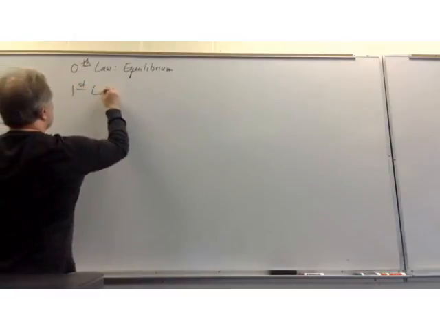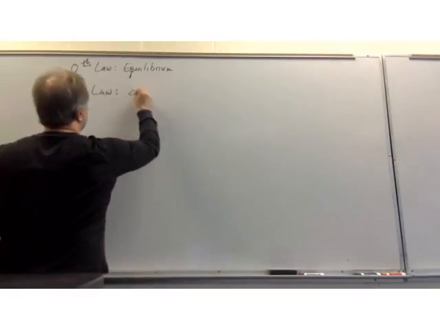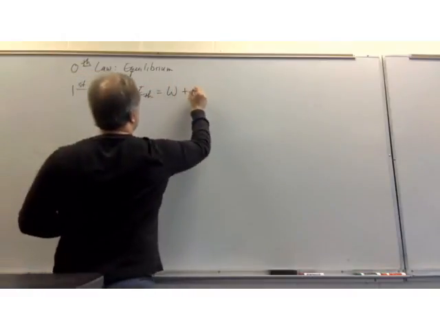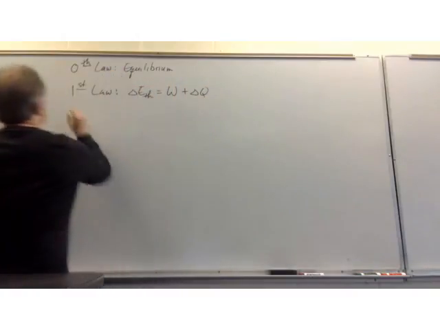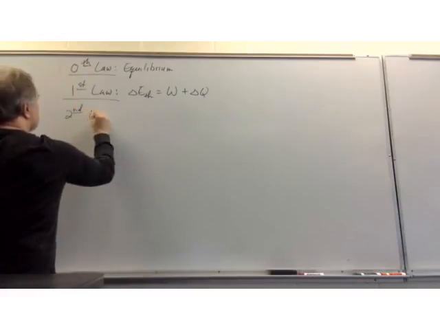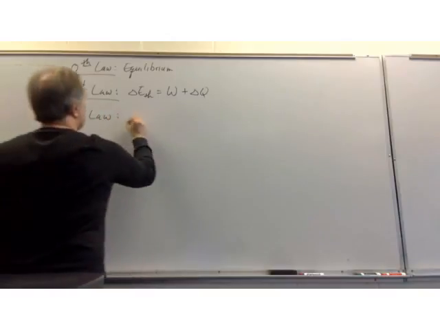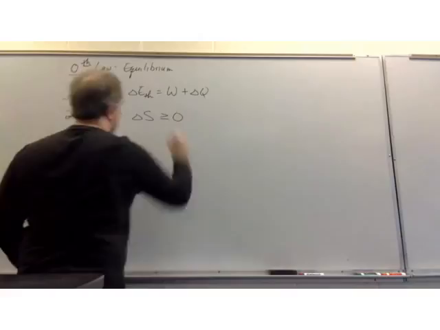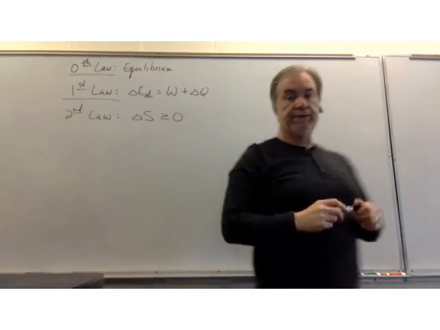First law, energy is conserved. Second law, the change in entropy of a system is strictly greater than or equal to zero.